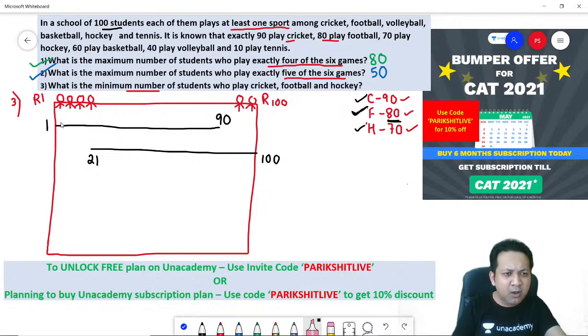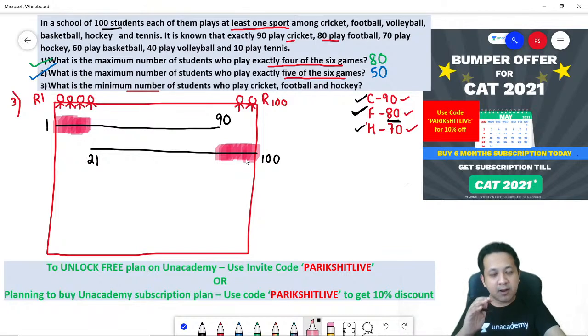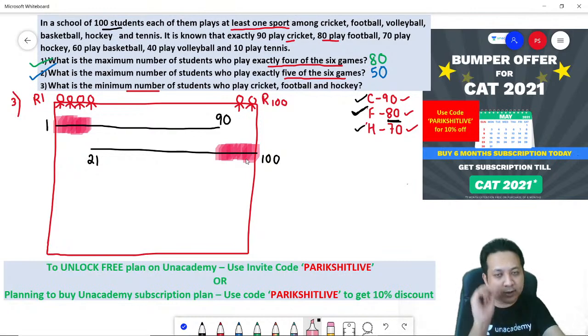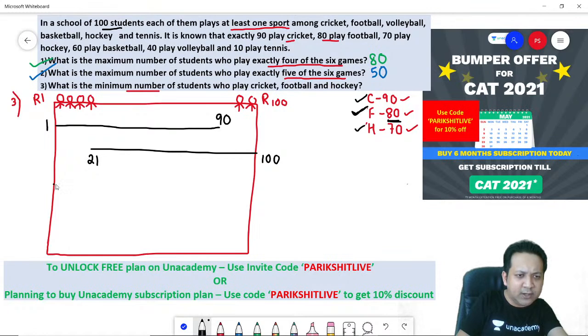who is he? Remember, 1 to 20, if you are able to visualize, is playing just 1 game. Similarly, roll number 91 to 100 is also playing just 1 game, right? So if I have to have students playing hockey, make these students, the colored ones, 1 to 20 and 91 to 100 play hockey. Will you agree? Why? Because they are playing 1 game only, right? So let's put them, 1 to 20 and then 91 to 100.